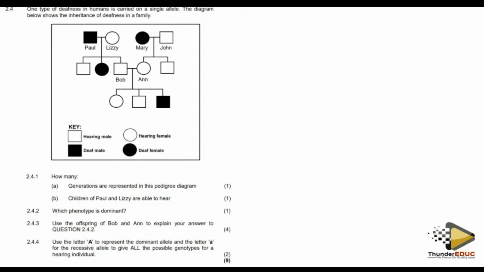They are not saying that this is sex-linked. So if it is not showing you that it is caused by sex-linked, then I have to keep it the way it is. It means that you are not supposed to use X and Y.